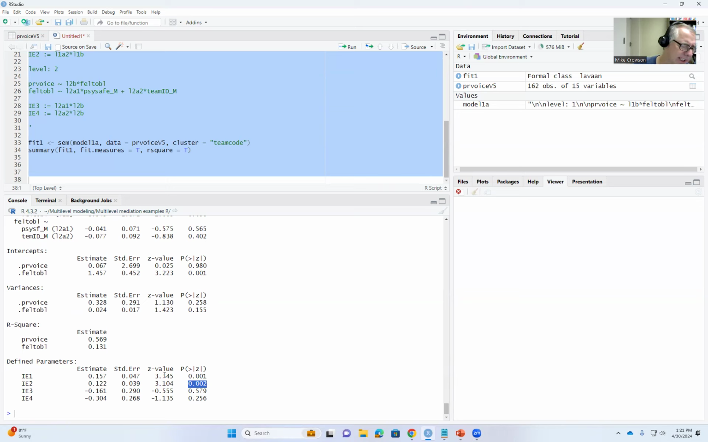You can see that the indirect effect at level 1 of psychological safety and team identification on promoted voice, those indirect effects were statistically significant. The level 2 indirect effects, not so much. You can see that we have our negative coefficients for those indirect effects, but neither of those were statistically significant. Okay, so that is pretty much going to round out this video presentation.